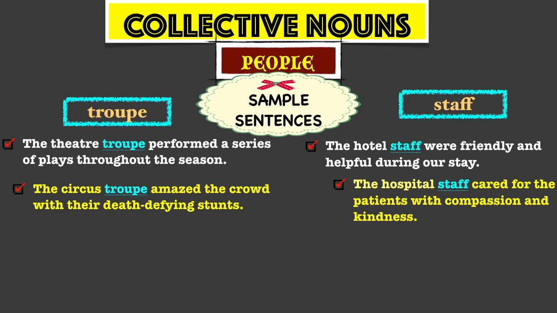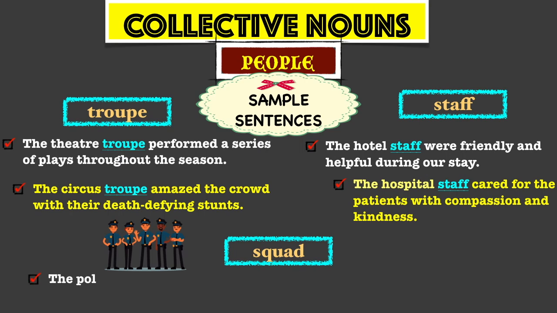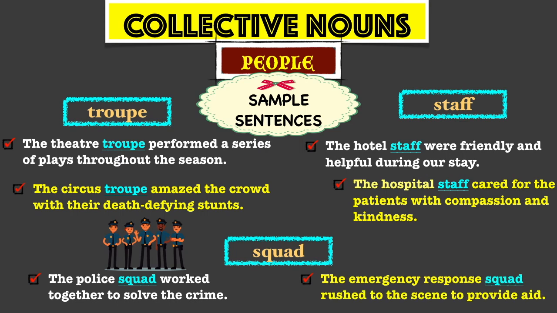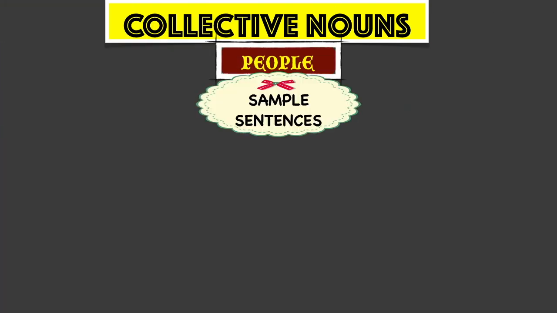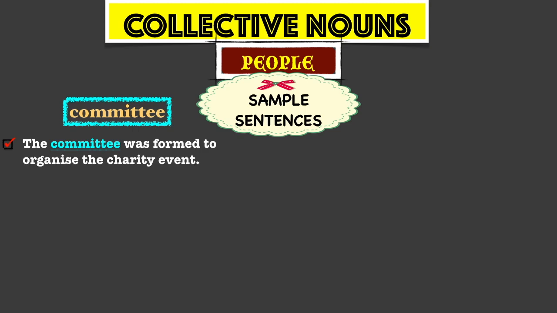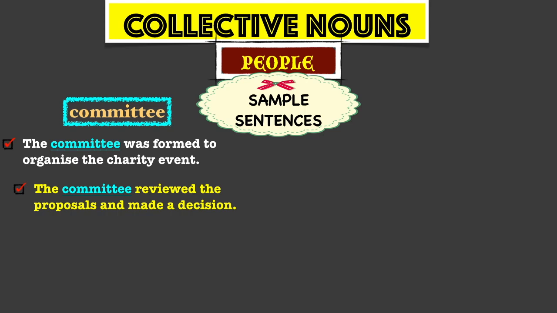The other one is squad. The police squad worked together to solve the crime. The emergency response squad rushed to the scene to provide aid. More examples coming right up. Committee. The committee was formed to organize the charity event. The committee reviewed the proposals and made a decision.